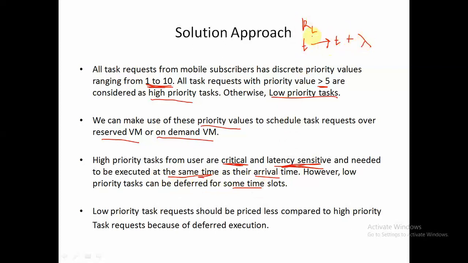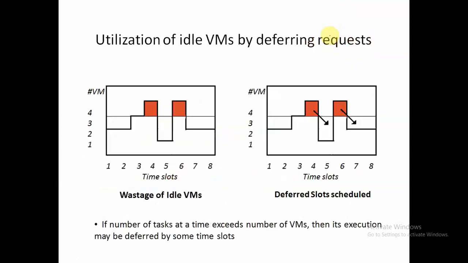So this particular request RL, we have delayed till lambda time slots and we have executed at T plus lambda. But for high priority tasks, we have to execute it instantaneously. Now, since we are delaying this low priority request by delay slots lambda, it will be unfair if the broker charges the same for the low priority request RL as well as the high priority request RH. So we should propose some fair pricing plan for each request, right?